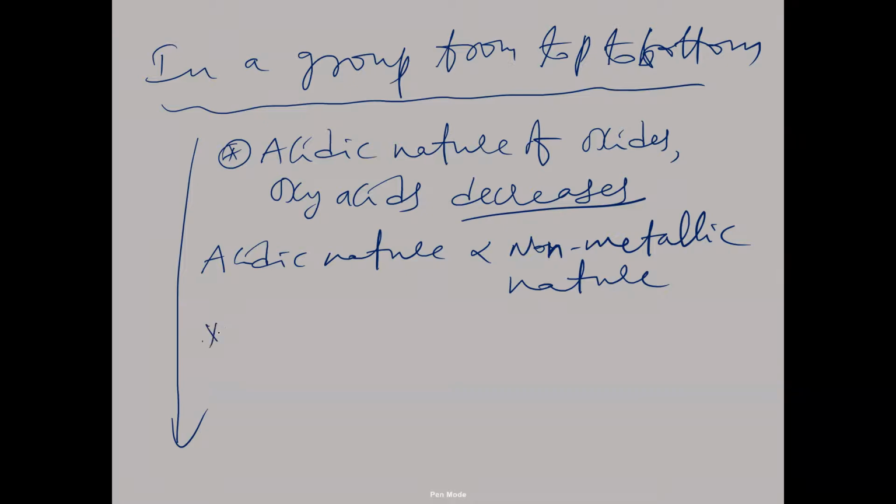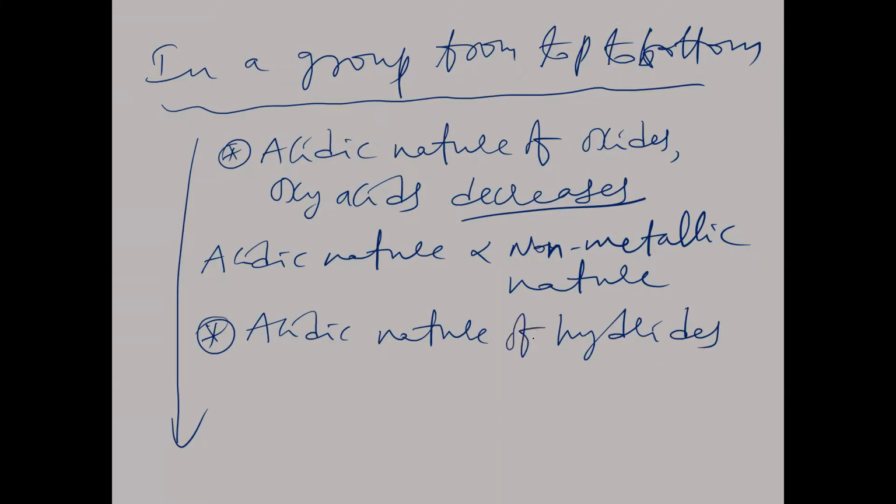Next, what we have to understand is the acidic nature of hydrides. The acidic nature of hydrides increases down the group.